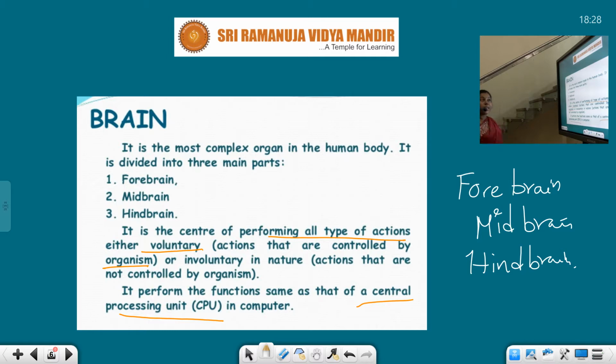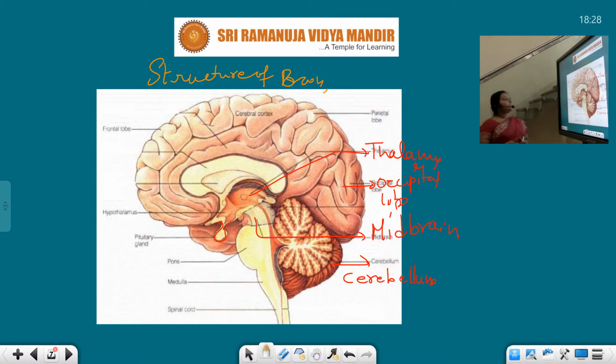This brain has three parts: forebrain, midbrain and hindbrain. Okay, see, it is the center for performing all types of actions, either voluntary or involuntary. It performs functions as a CPU in a computer. CPU means Central Processing Unit. Right. Next, this is the structure of the brain, children.